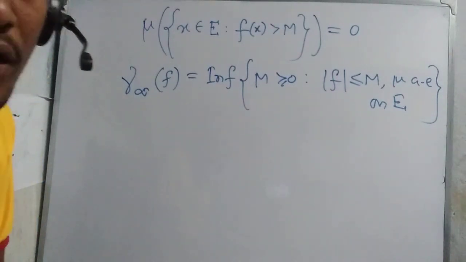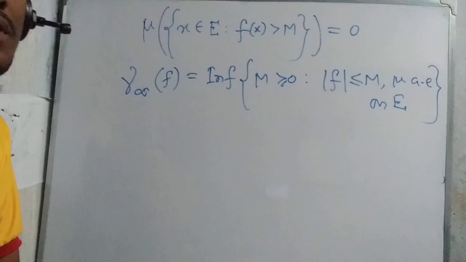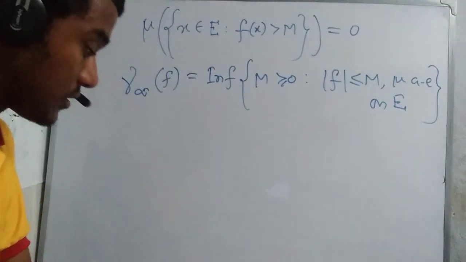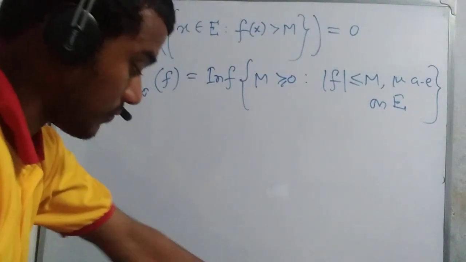Now we are going to discuss another portion, which is the theorem.